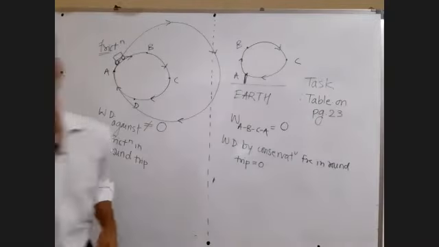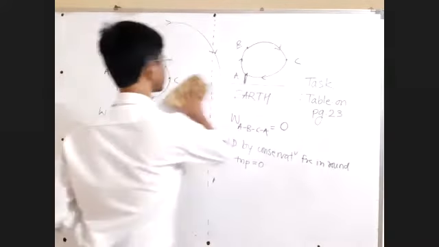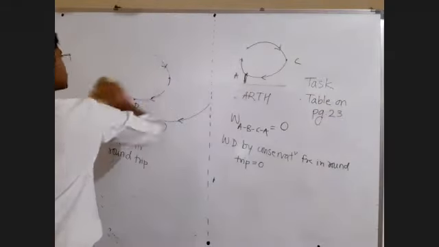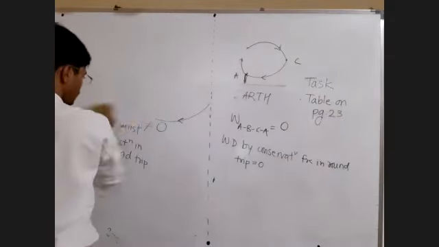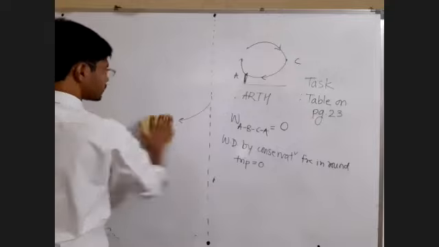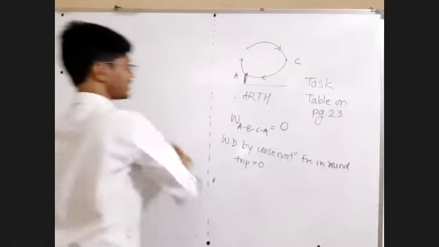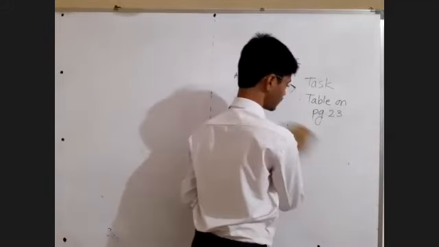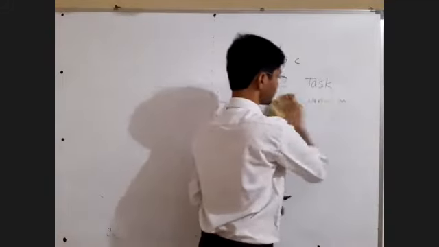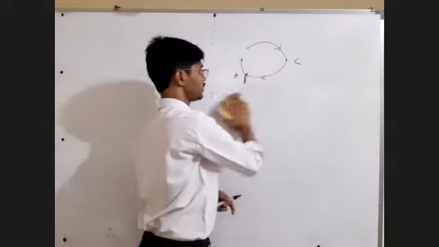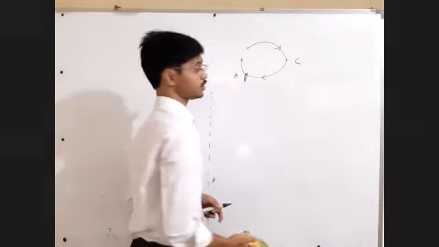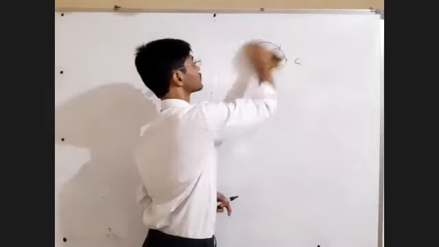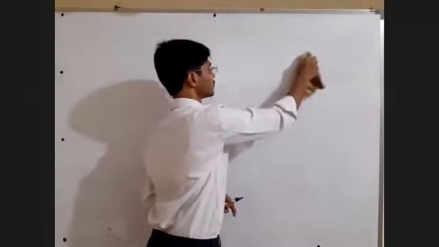Fine. Now there are some examples of work done by the force. Sometimes force will not ask you for the data of the path, and sometimes it will ask you for the data of the path. Means sometimes force depends on the initial and final position, and sometimes force depends on each and every position. Each and every position means all positions in between will matter.